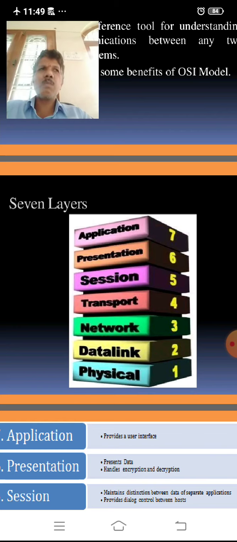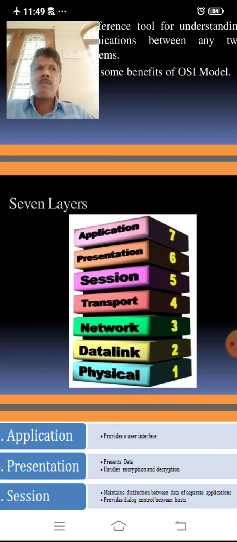That means the network is mostly established by connecting various computers located in different locations. Today the internet is the global communication network. That means the internet establishes communication among computers located in different areas, different countries.